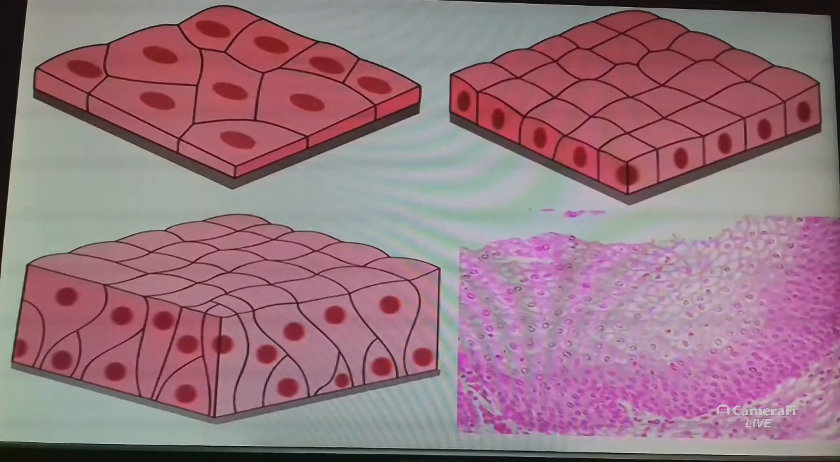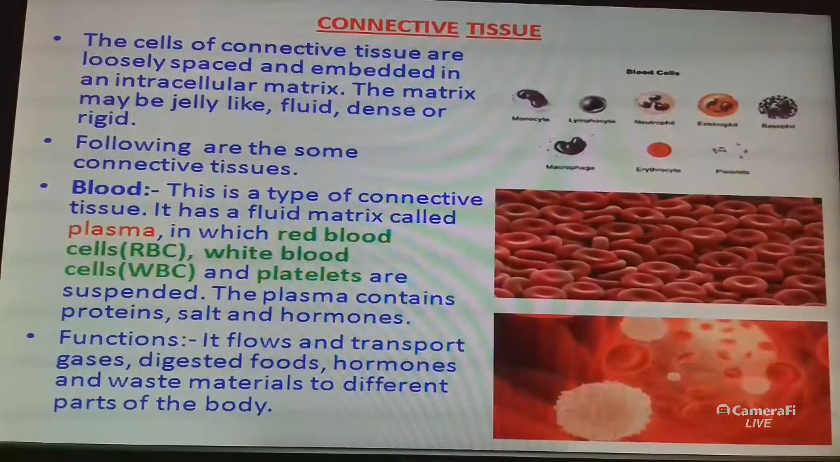Now come to the next tissue, connective tissue. The cells of connective tissue are loosely spaced and embedded in an intercellular matrix. Connective tissue means connecting one portion to another portion. The matrix may be jelly-like, fluid-like, dense or rigid. The nature of the matrix differs with the function of the particular connective tissue.